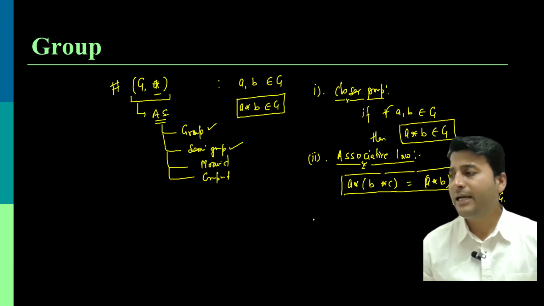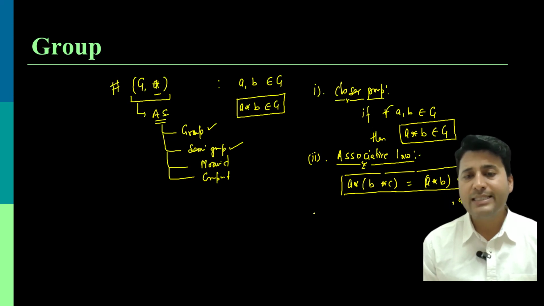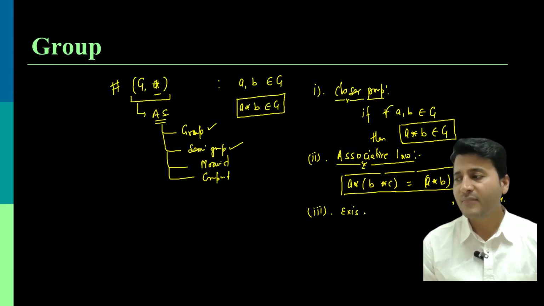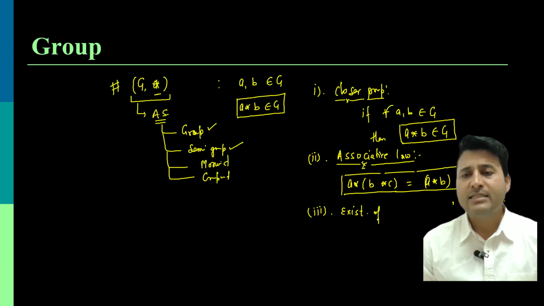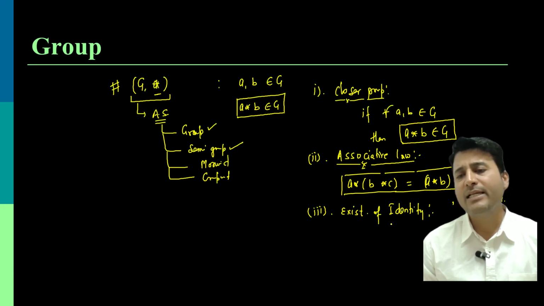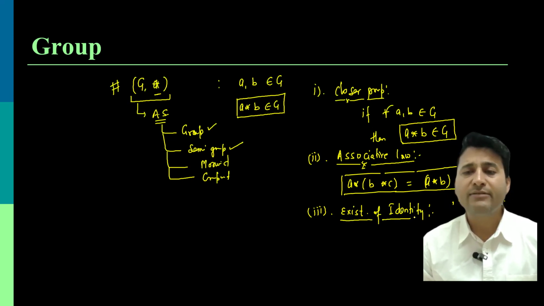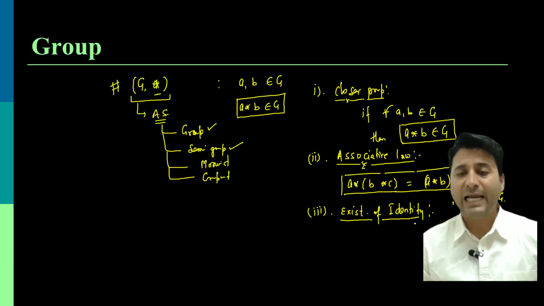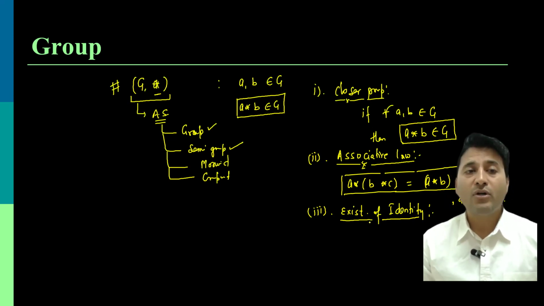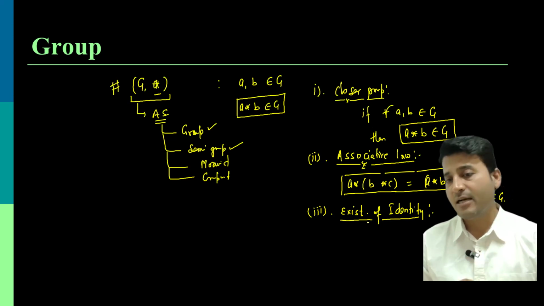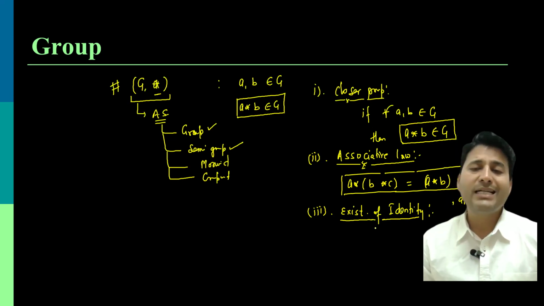The third property that we have is known as existence of identity. Now, what exactly does it mean? We are searching whether the identity element exists or not for this operation star. Now, what exactly does identity mean? Let us try to understand.